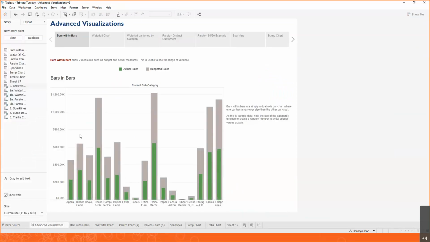And we're going to start with a little bit of a warm-up. We're going to start with this type of chart, bars within bars. And this is really helpful when you want to compare two different measures. For example, when you want to compare an actual versus a goal. So you want to know how far or close you are from your target. So here what we can see, for example, is these are our actual sales in green, and we're comparing those with our planned sales. So with this, we're going to be able to see how far or close we are from our target. Another way to see this, you may have seen before, is a bullet chart. It's similar to that. So let's build it.